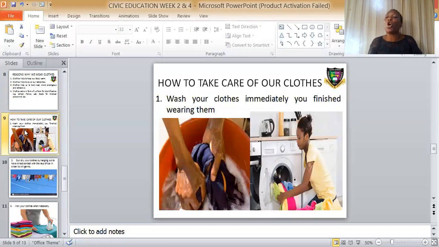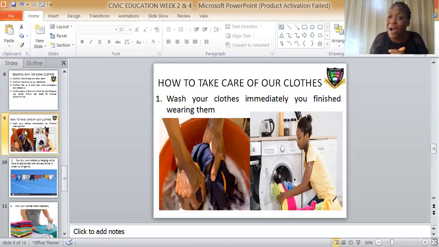Number 1, wash your clothes immediately you finish wearing them. Can you see that man washing his clothes with his bare hands? Or you make use of your washing machine, the modern laundry machine that we have now. You wash your clothes immediately you finish wearing them.